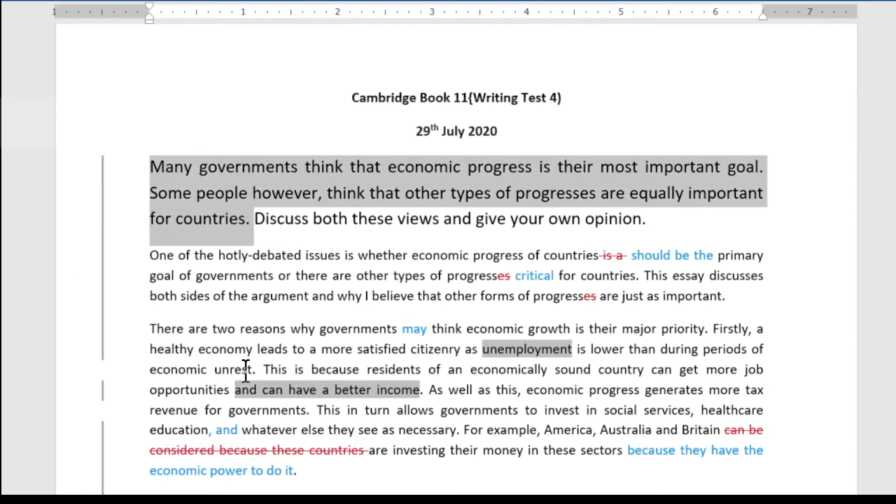Many governments think that economic progress is their most important goal. Some people, however, think that other types of progress are equally important for countries. I think this should be without the "yes". I think that it actually reads better as "types of progress". Progress is an uncountable noun. We can have "progresses" plural, but I think it's better as an uncountable noun here.